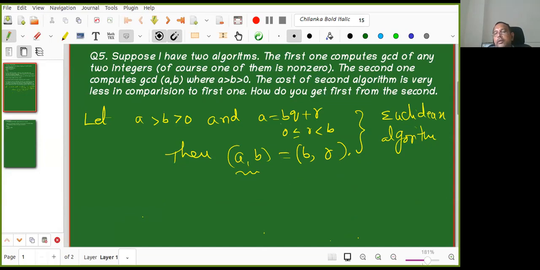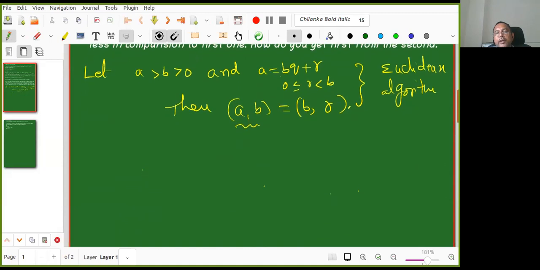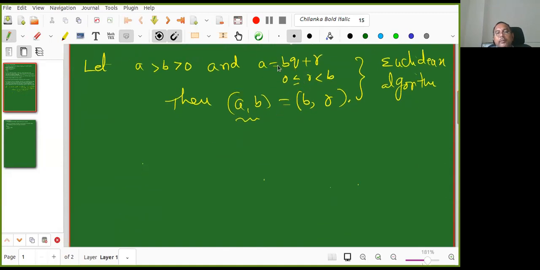Fine. So now the question comes: how can you do this? This proof is simple, not complicated. What is it that I want to show? GCD of (A, B) equals GCD of (B, R). Now somebody can help me. How do you prove this?